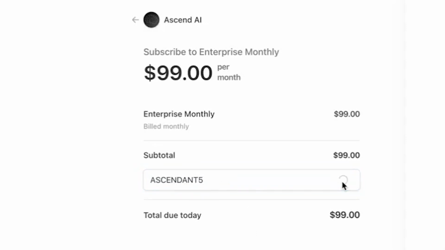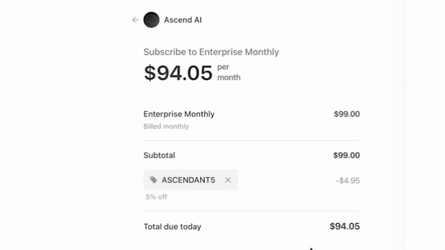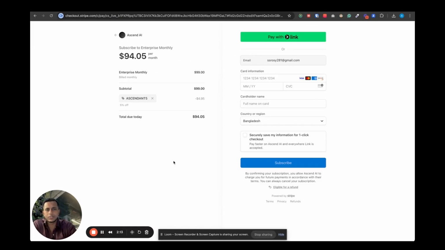Once the coupon has been applied, we should see a reduction in price. So yeah, as you can see, it has been applied. And once you fill out the information, you can proceed with buying the software.